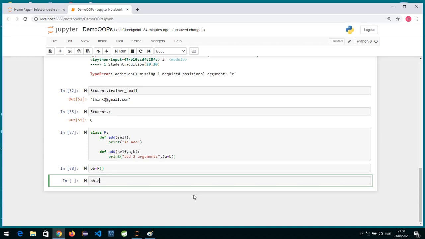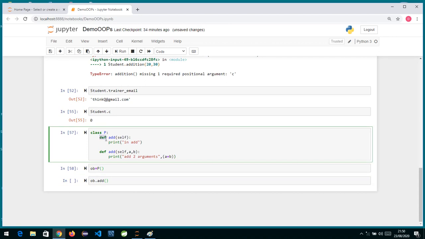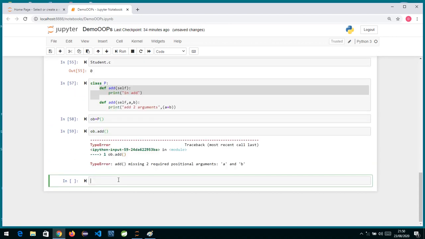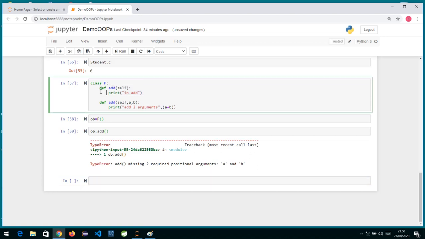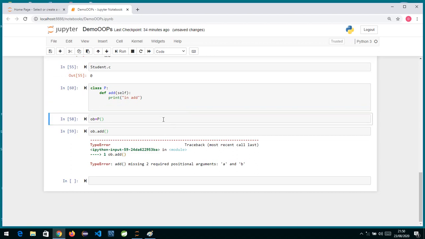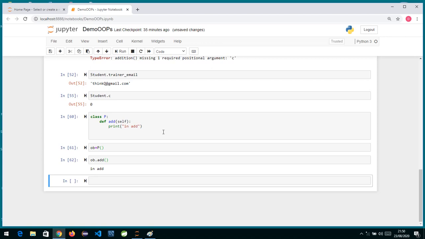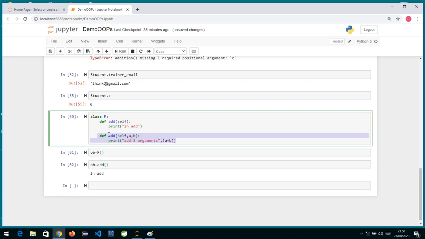Now if I write ob.add and I don't pass any parameter, I'm trying to call this method, but it will immediately throw an error. Even though I have written two methods, overloading is a concept which is not supported in Python. We can see this is my first definition for add and this is my second definition for add, but only the second definition is valid. If I delete this and run again, I create an object, and this works perfectly fine. But if you have more than one definition with the same name, whichever is the last definition becomes the valid definition.